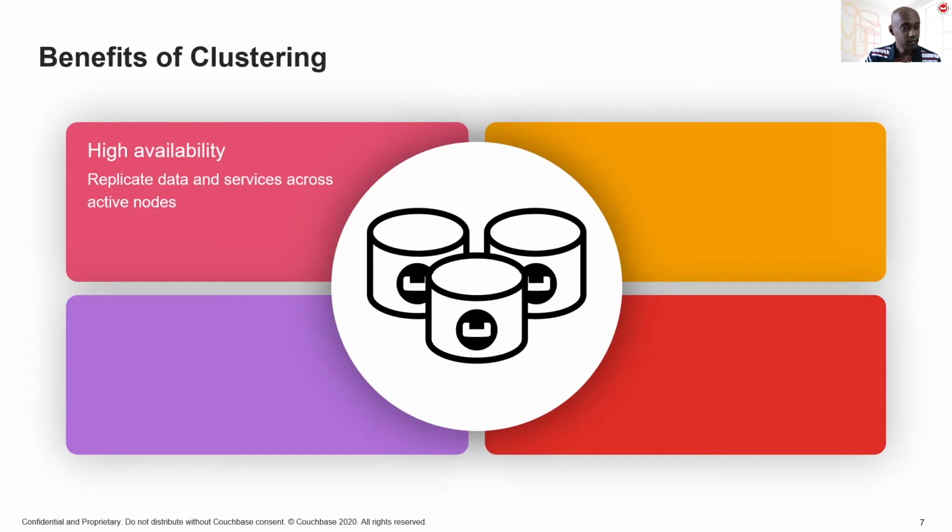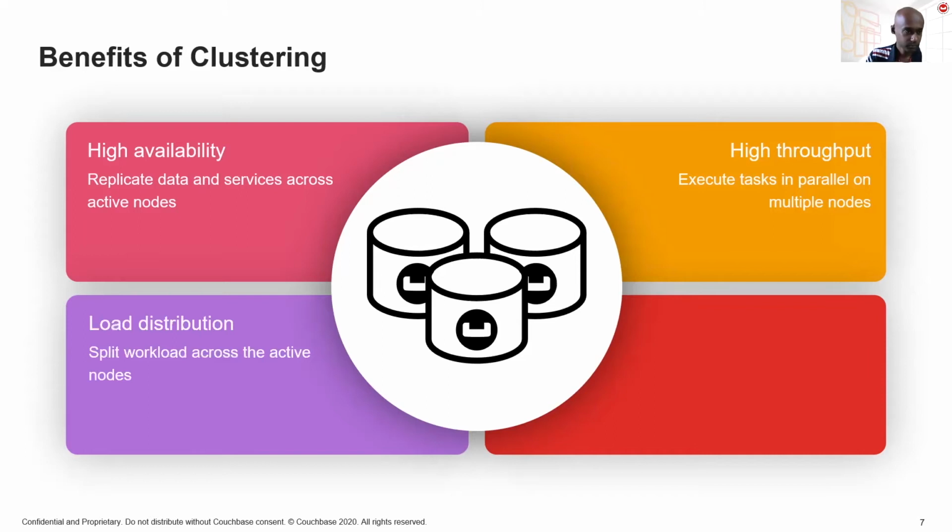When it comes to the data service, a significant plus is the fact that it makes the data highly available. So if you have multiple replicas of the data, even if individual nodes within the cluster were to fail, we can simply activate the replicas and then all the data will always remain available to us. Also, when we have multiple nodes in a cluster, it makes it easy for us to increase the throughput since we could run multiple tasks in parallel on a number of different nodes. Also, having multiple nodes makes it easy to distribute the load across the available resources.